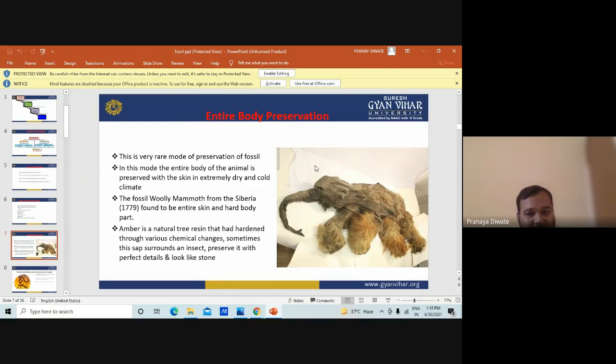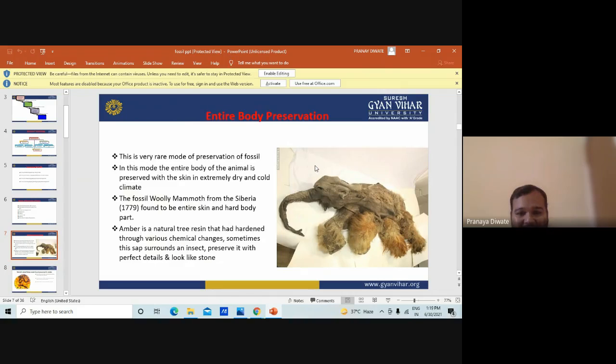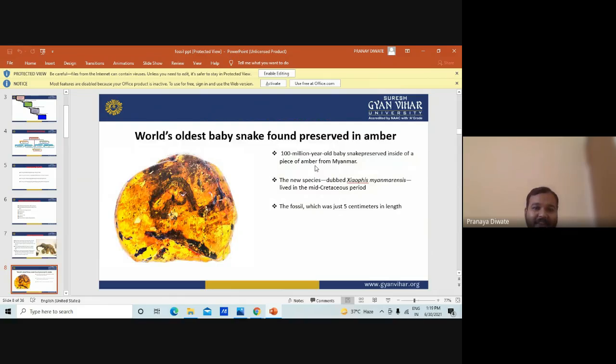Amber is a natural tree resin that has hardened through various chemical changes. Sometimes this sap surrounds an insect and preserves it with perfect detail, looking like a stone. The world's oldest baby snake was found preserved in amber. So what is amber? A natural tree resin that has been hardened is known as amber. The world's oldest baby snake was found in this amber, a new species that lived in the mid Cretaceous period.